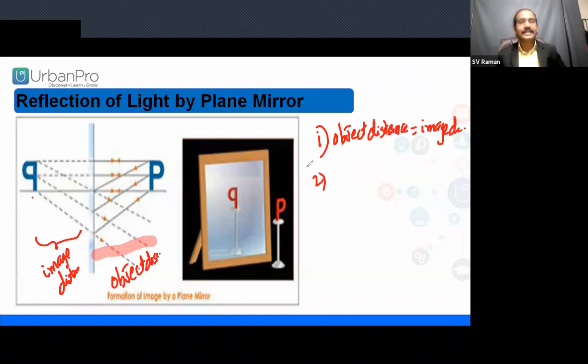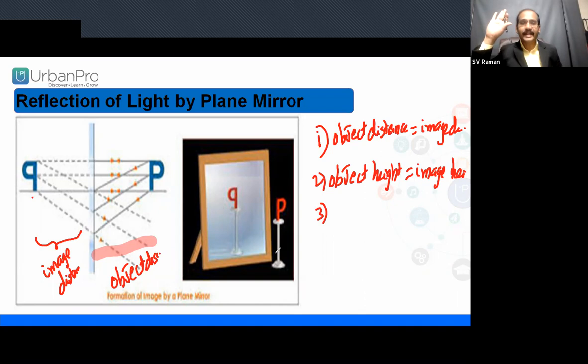Second point. For example, in front of the plane mirror, an object of 5 centimeters is placed. The image height is also 5 centimeters only. So what should we understand? Object height is equal to image height. Clear, children?